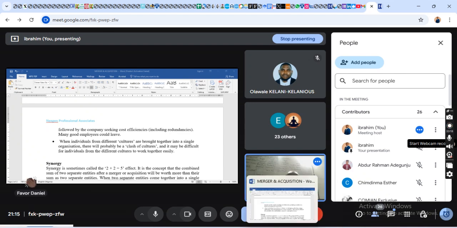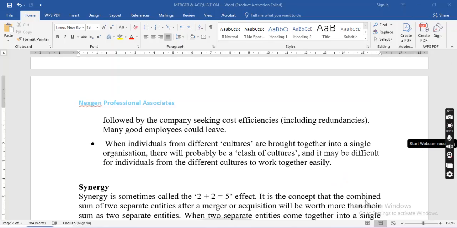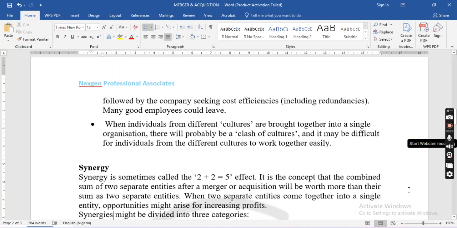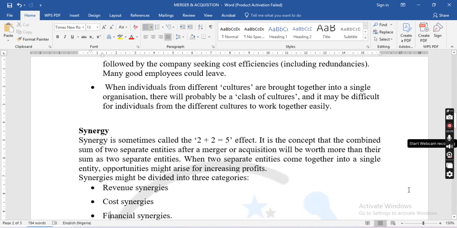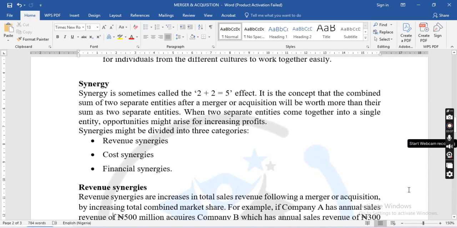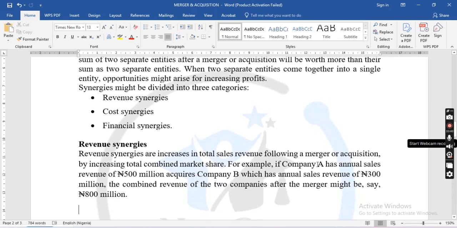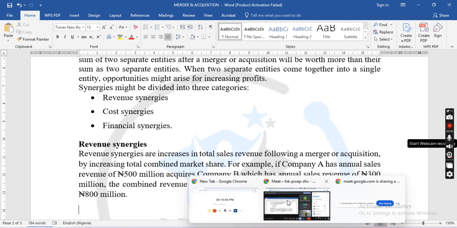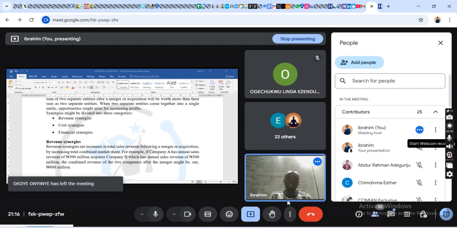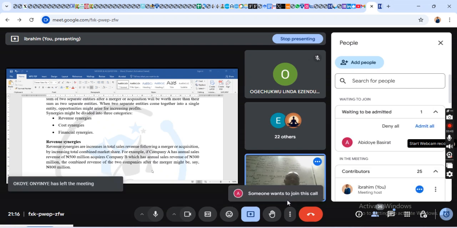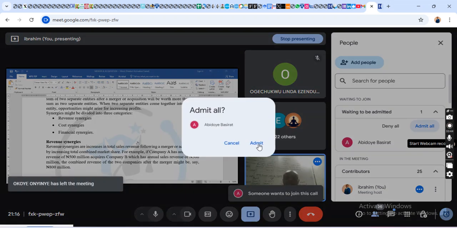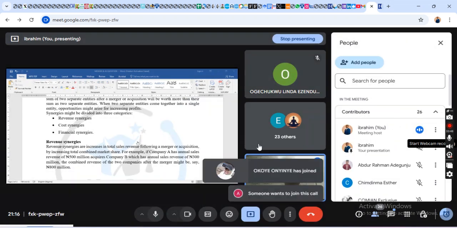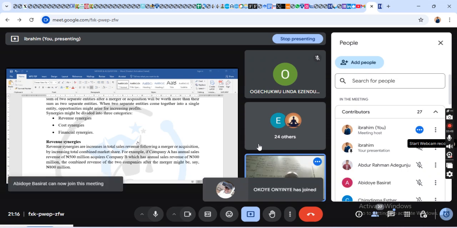Yes, sir. Now, if this is established, we move to the types of synergy. Synergy is divided into 3: the revenue synergy, the cost synergies, and the financial synergies.